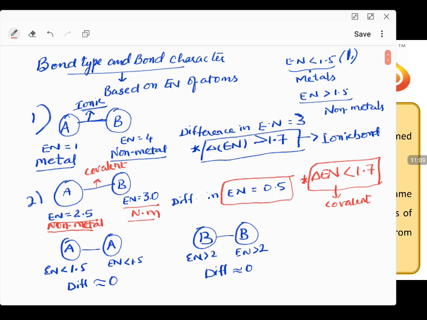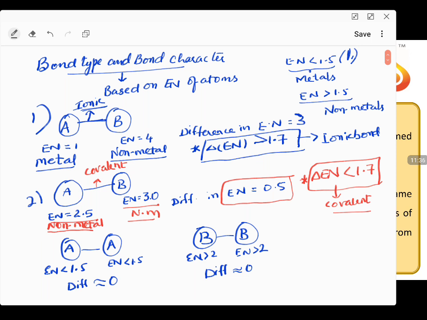No. Reason, two non-metals. In the previous slide we have seen, if two non-metals combine, the resultant bond will be covalent bond. In this experiment, the difference in electronegativity is 0.5. From this I can give a conclusion. What is the conclusion I need to remember? If difference in electronegativity is less than 1.7, it should be considered as a covalent bond. Clear?